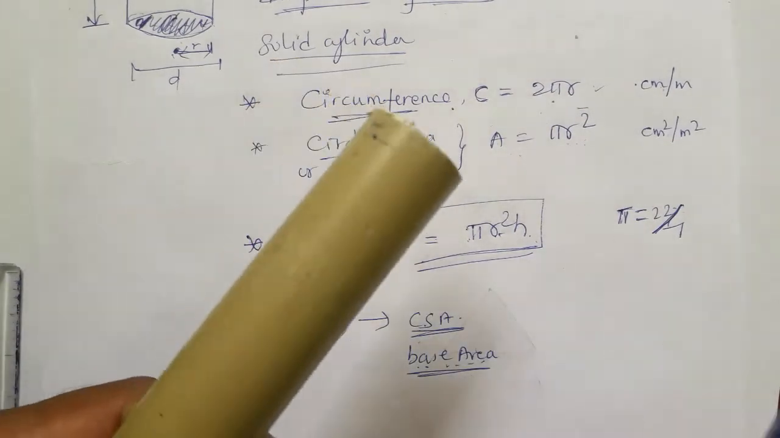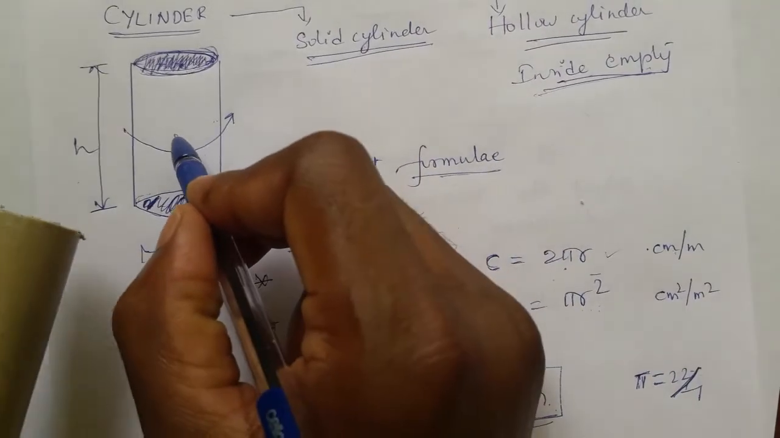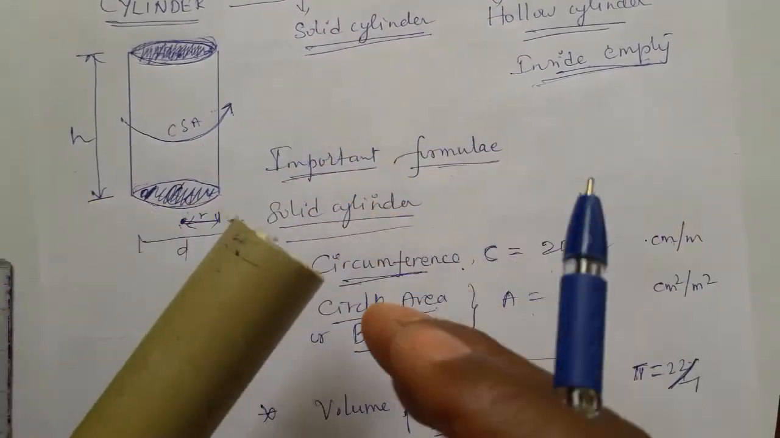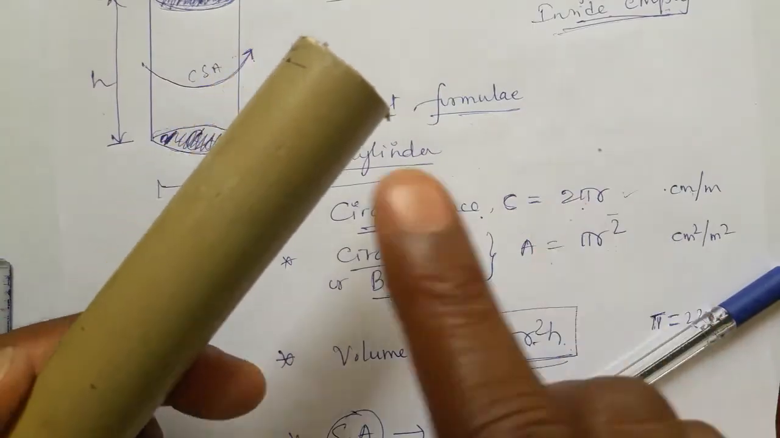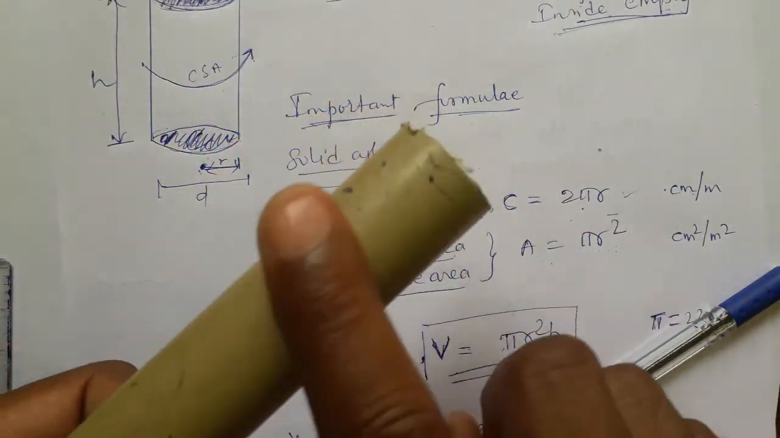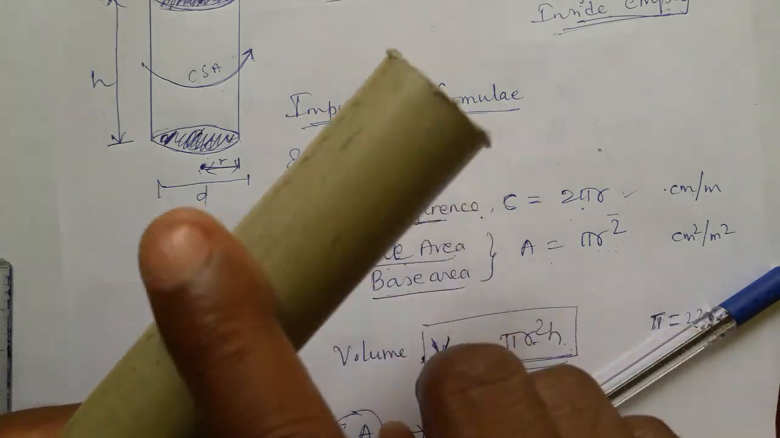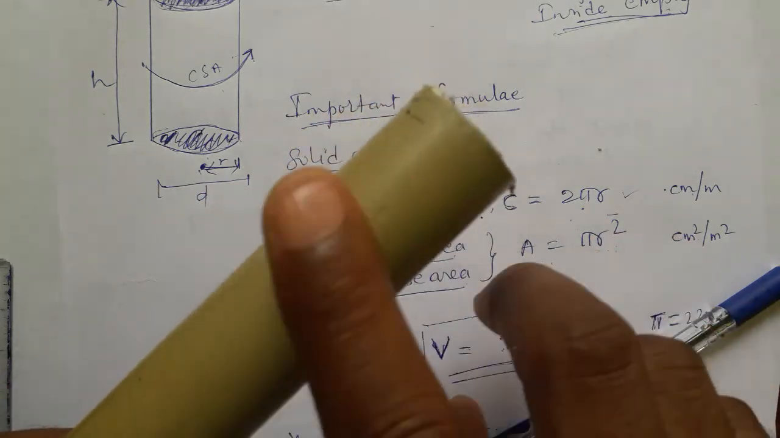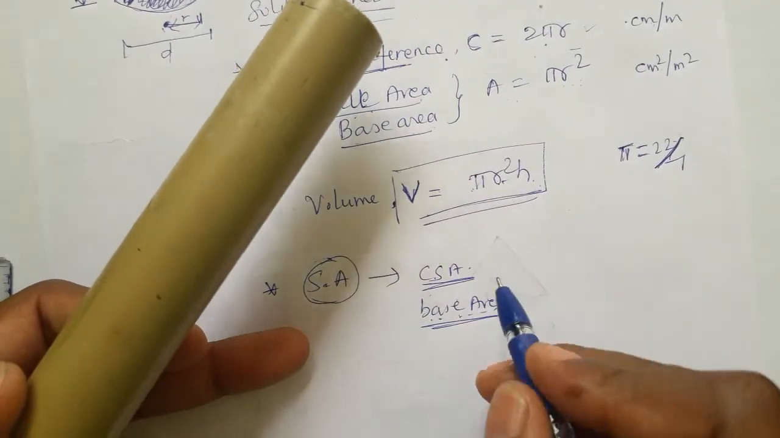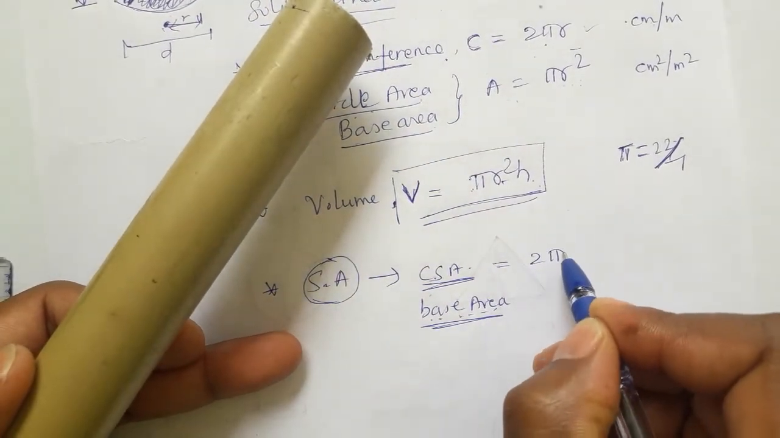What exactly is curved surface area? This is called curved surface area. This rotating shape is there, no? That means this part, I am touching and showing you this part only. This part is called curved surface area. Curved surface area, to find it we have the formula 2 pi r h.